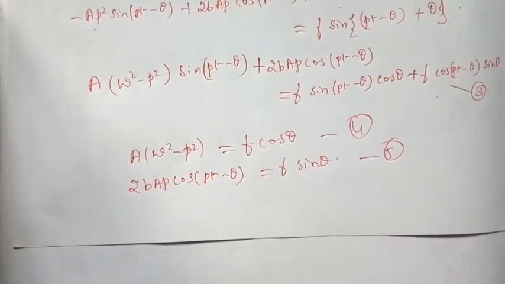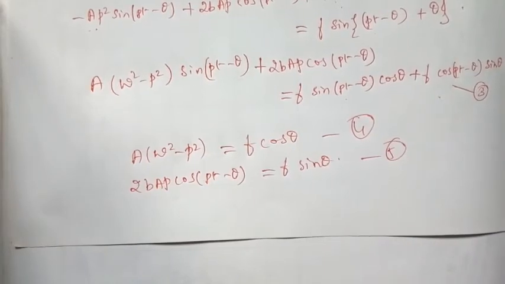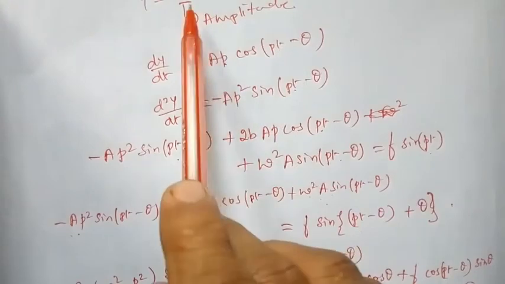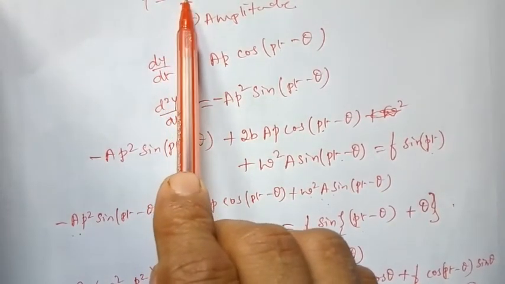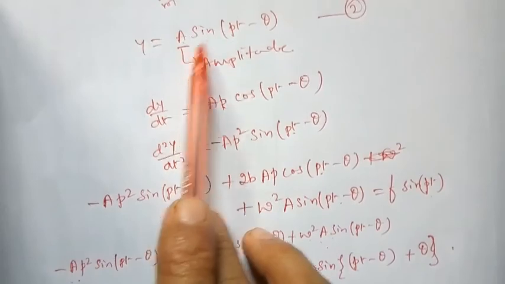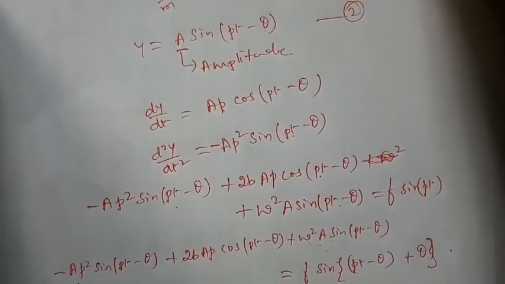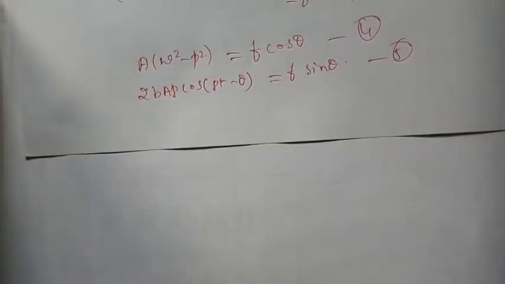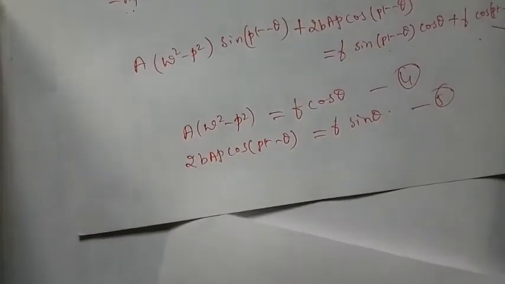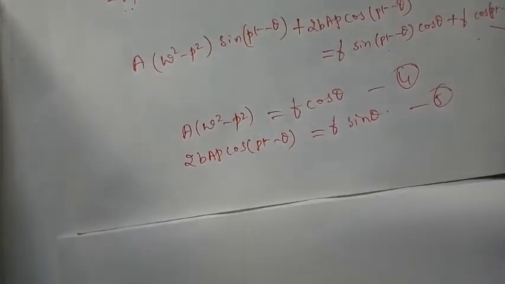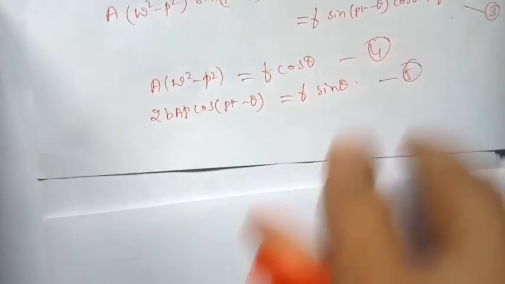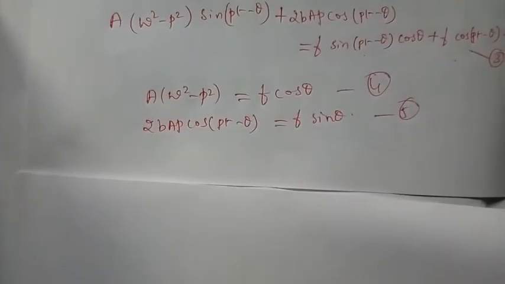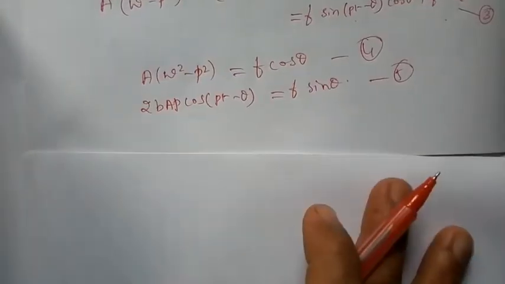So our main aim is, just a few minutes before we wrote equation 2, that two terms were there. One is amplitude. In the solution we wrote amplitude and phase. Our aim is to find out the value of phase and amplitude. If you see equation 4 and 5, there are two unknowns. We have to find out two unknowns and we have two equations. So that's what exactly we do. Let us try to find out two unknowns.